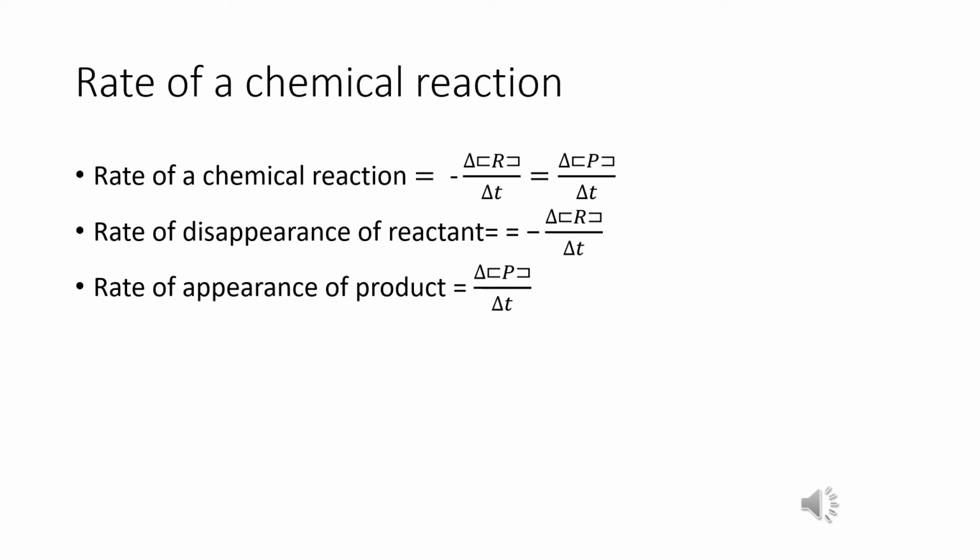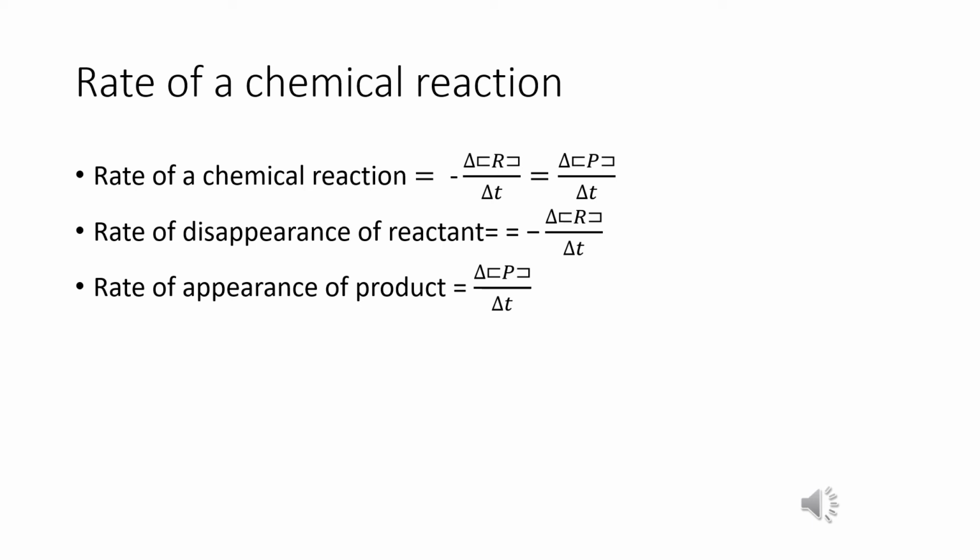Then delta t is the change in time, final minus initial, so t2 minus t1. Delta [R] is R2 minus R1, and delta [P] is P2 minus P1.